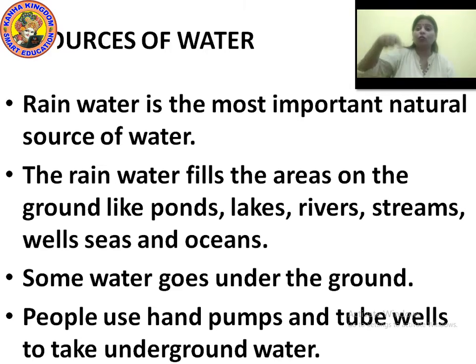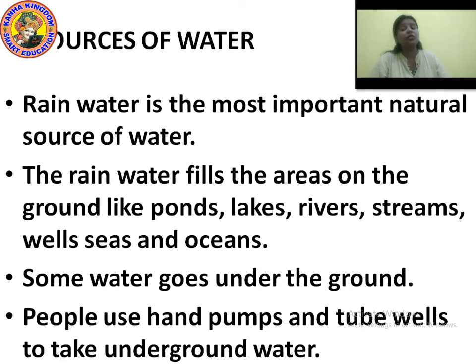Some water goes underground, and in the villages, have you seen hand pumps and tube wells? They help bring that underground water to the surface, so that people can use this water.